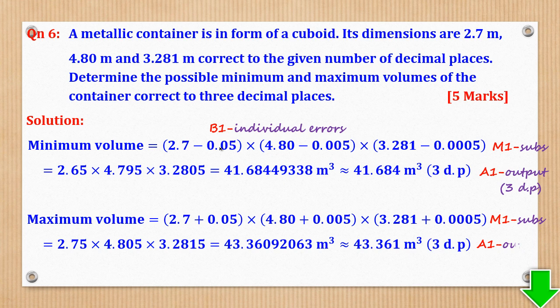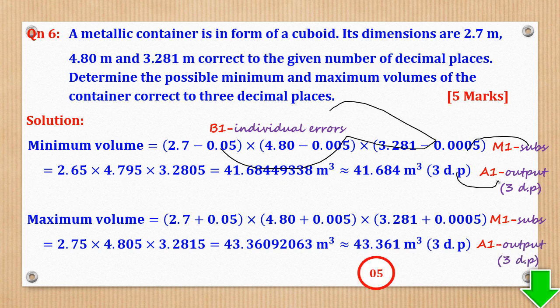So all the individual errors correct, that is 1 mark. Then minimizing, output to required accuracy. Sorry, this is minimizing, this is maximizing, required accuracy.